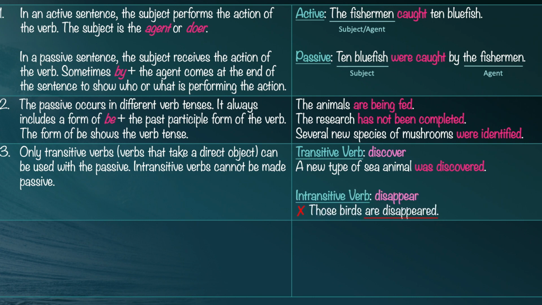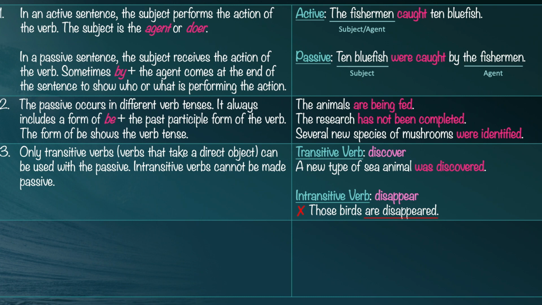Well, what about the verb disappear? Can you disappear something? You can make something disappear, but you can't disappear something. So you know this verb must be intransitive. So we can't say, those birds are disappeared. That's incorrect. You would have to say, those birds disappeared. And that's not a passive sentence because the subject birds is also the agent or the thing that does the action. Are you with me?